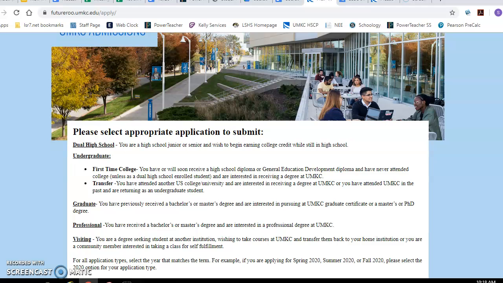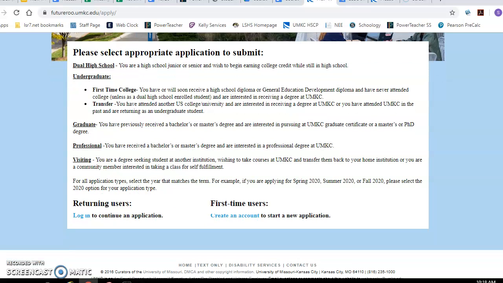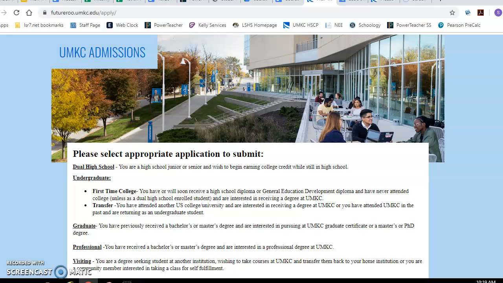All right, so this is the online application. It's a little bit new this year, so I'm not sure. There could be kinks in it. It's the first time that they're doing this completely online application, so if you run into any issues, let me know. You'll have to create an account, and then after you have the account, make sure that you select dual high school, the appropriate application. You're not an undergraduate yet or graduate, so make sure you're selecting that.